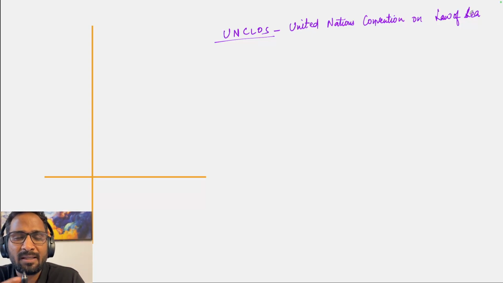If we look at the history of UNCLOS, it goes back to the 1940s and 50s, during the time of World War II. World War II के time पे we see a number of discoveries happening, and discoveries were also happening in the oceanic world.